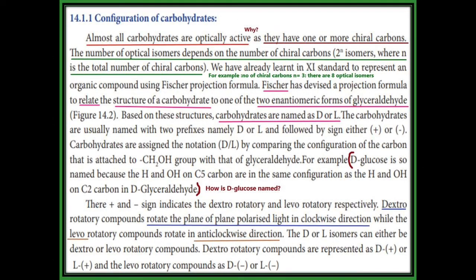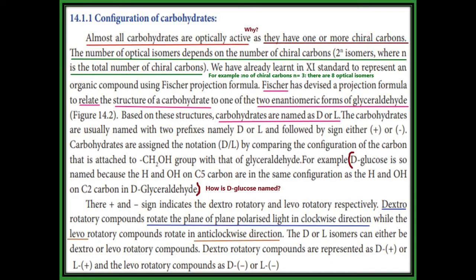If a compound possesses a chiral carbon, it acts as an optically active compound. All carbohydrates contain one or more chiral carbons, so they are optically active compounds. Then we can find the number of optical isomers by the formula 2 power n, where n is the number of chiral carbons.